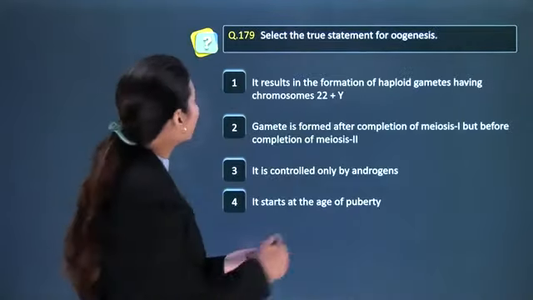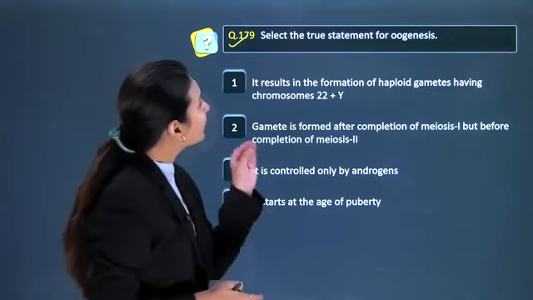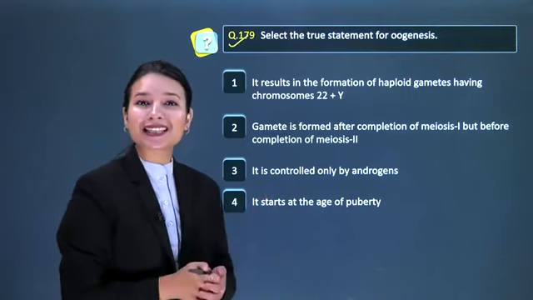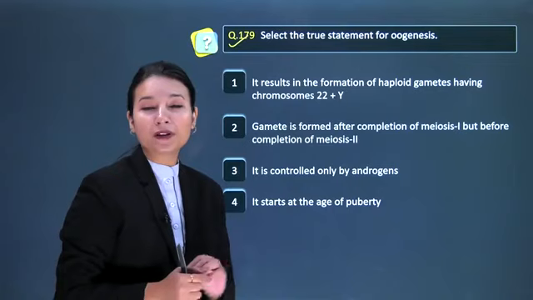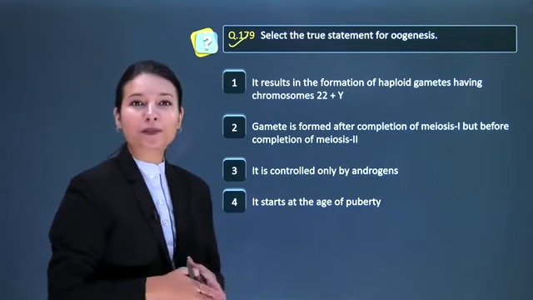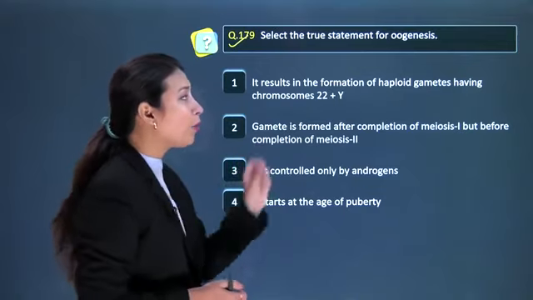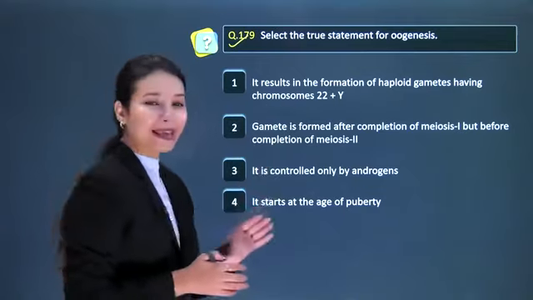Let's move on to next question, that is question number 179, that states select the true statement for oogenesis. So students, oogenesis क्या है? This is the process of formation of ova in human females. So let's see the options. So पहला option है, it results in the formation of haploid gametes having chromosomes 22 plus Y.